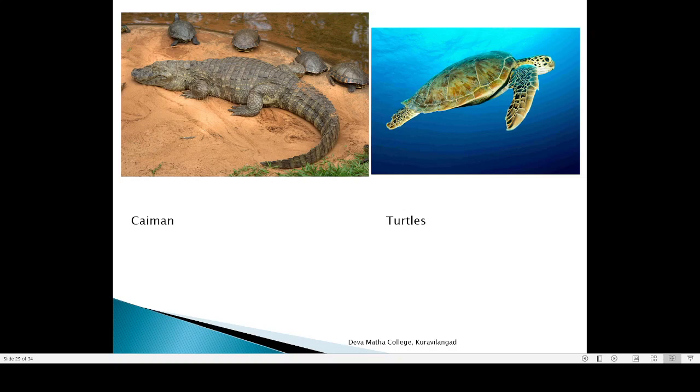Then another larger animal is the turtle. Turtles are also very big, sometimes 1 meter, sometimes more than 1 meter. And they have a flipper. This is known as a flipper. And these flippers help the turtle to move, to swim in the water. So it is actually a modified reptile, but primarily this turtle is living in water. So it is an aquatic reptile. Caiman is also an aquatic reptile.